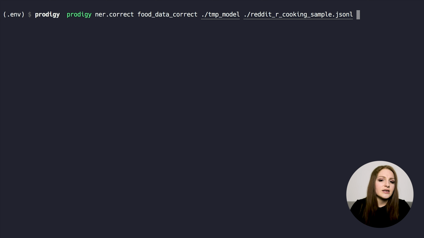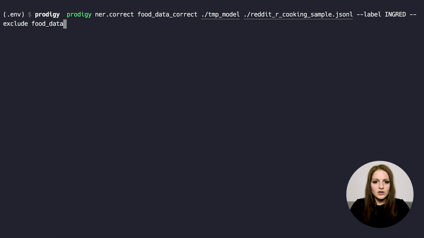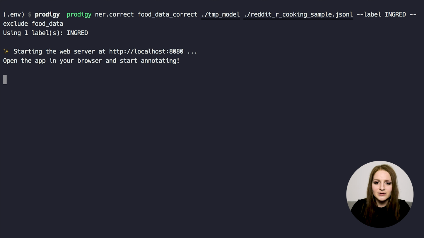And we also need to pass in the path to our input texts again, and the label that we want to annotate. And finally, since we're annotating the same input text file twice, we want to make sure that we're not asked about texts that we've already annotated before. So we can set the exclude argument to our previous food data dataset. If an example is already present in that dataset, we won't see it again now when we're annotating again. And after we hit enter, the server starts again, and we can head back to the web app.